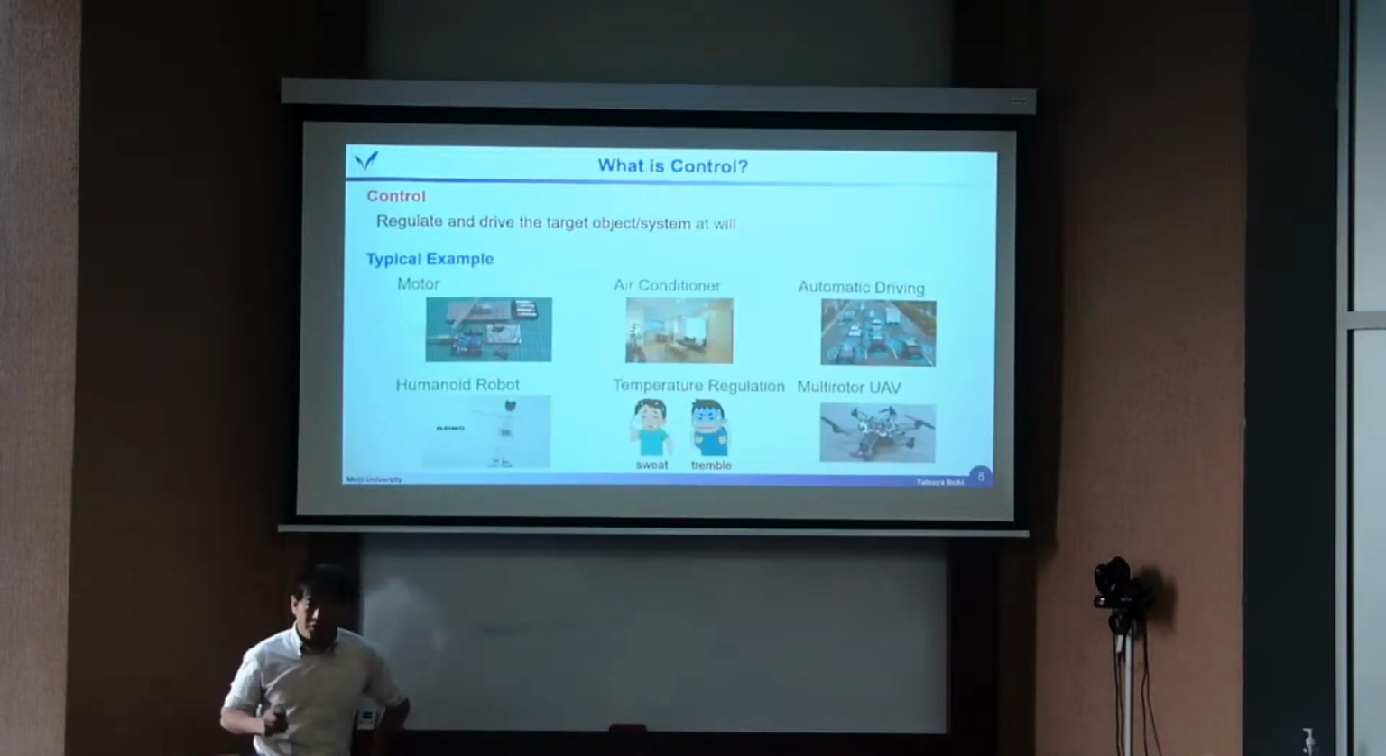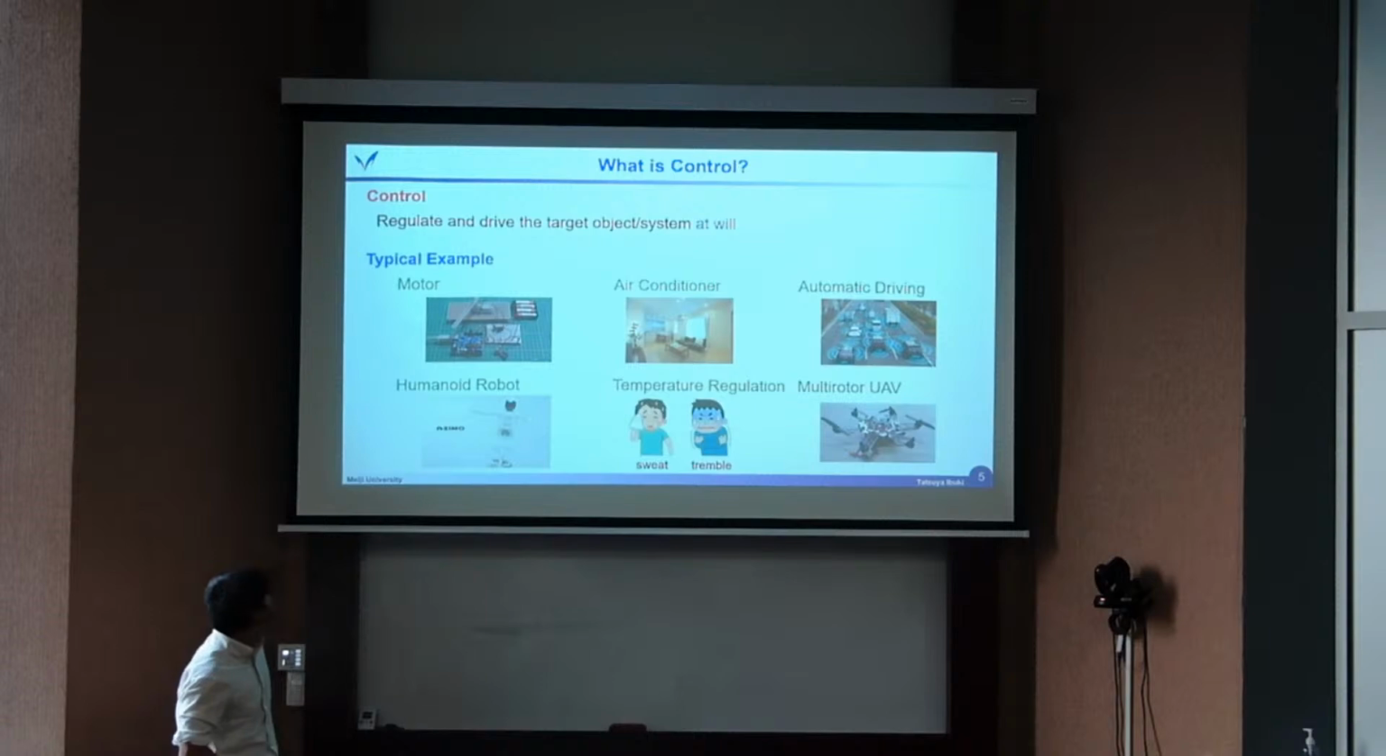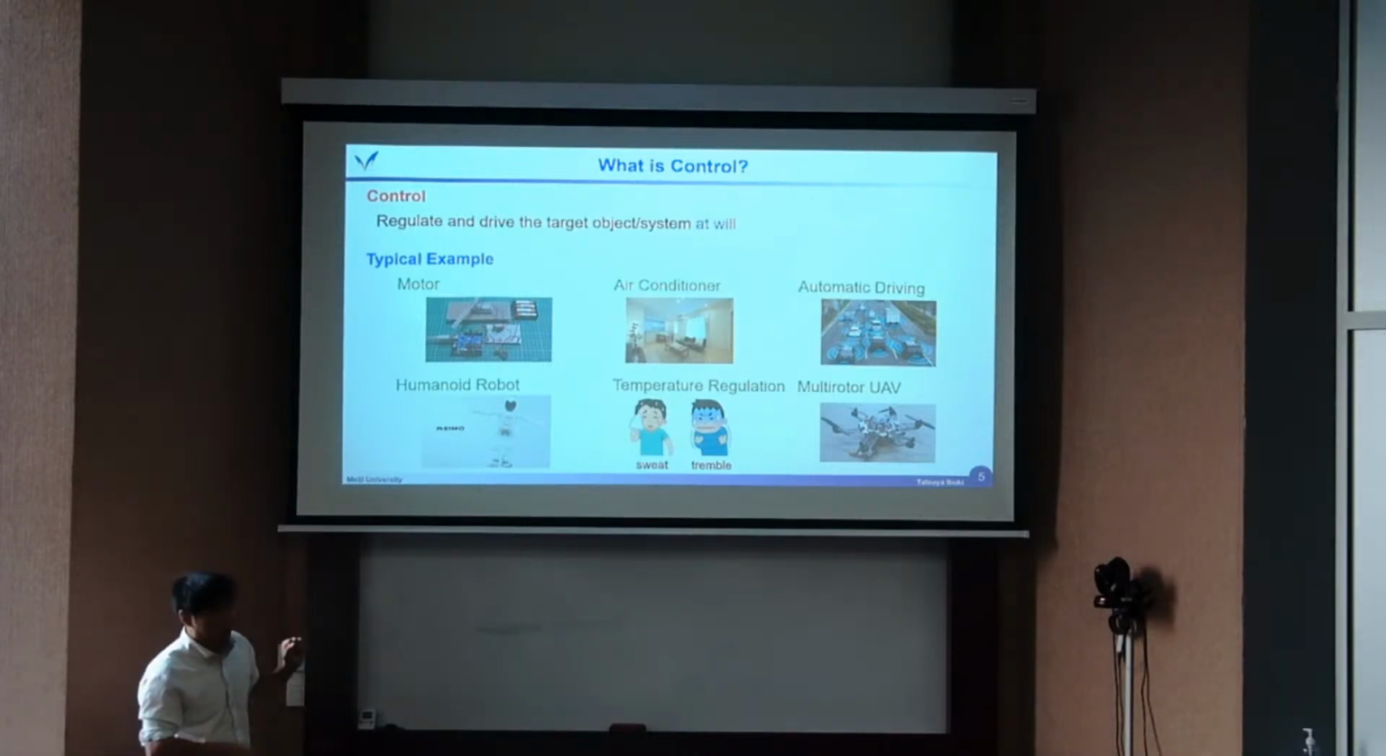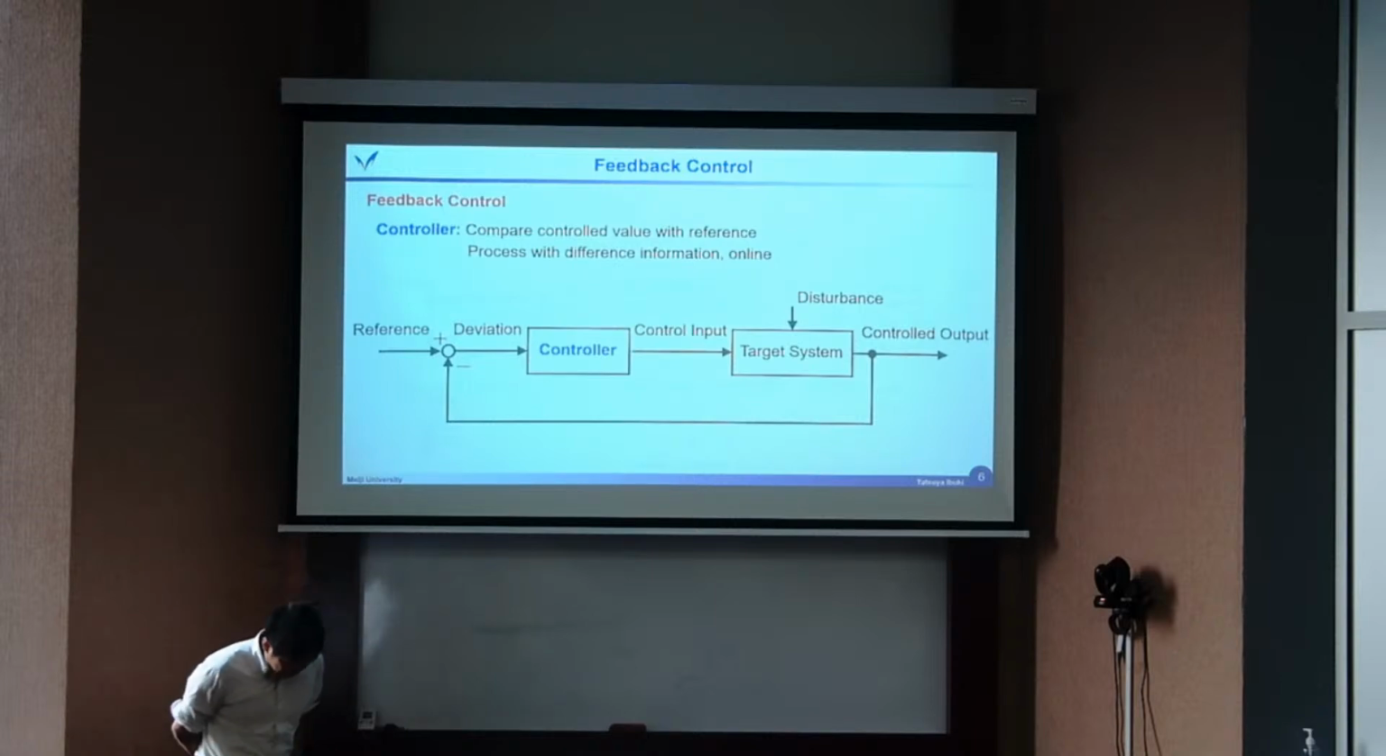So first, what is control? Very briefly, let me explain. The objective of control is to regulate and drive the target object or target system at will. We can imagine many kinds of systems can be the control target, and now we focus on the mobile robot case. So this is the main target structure, feedback control.